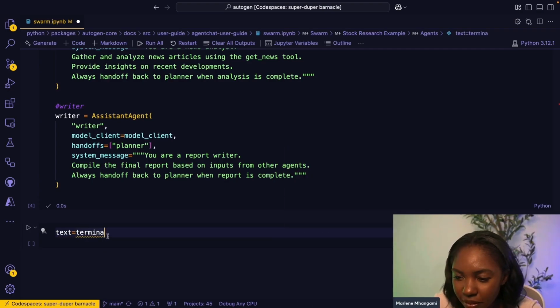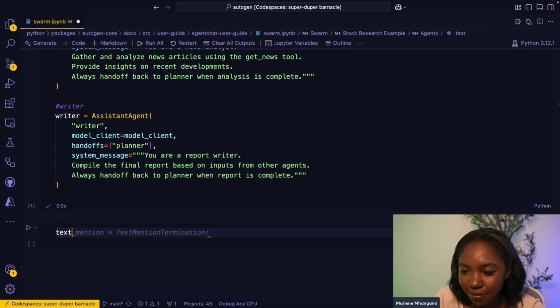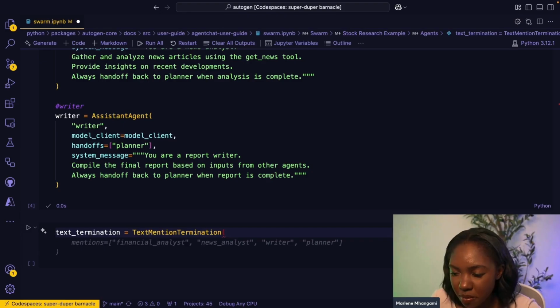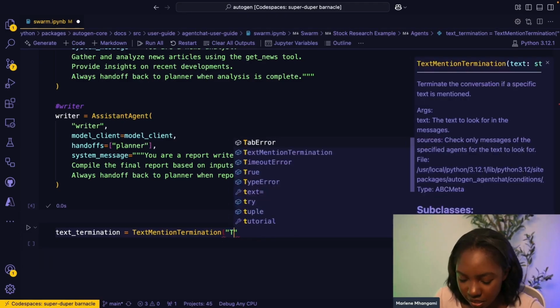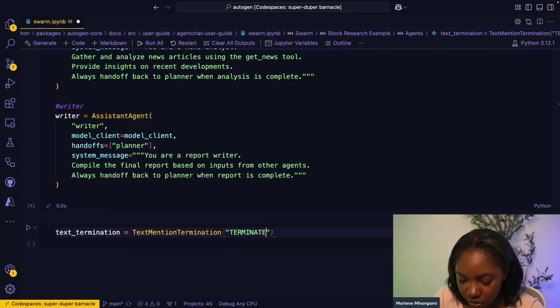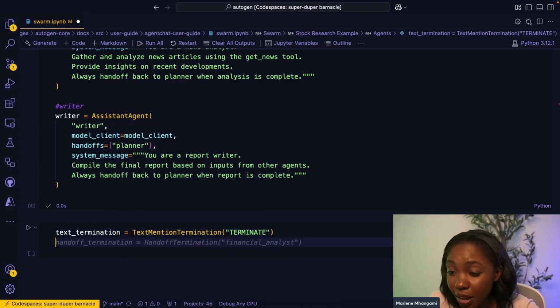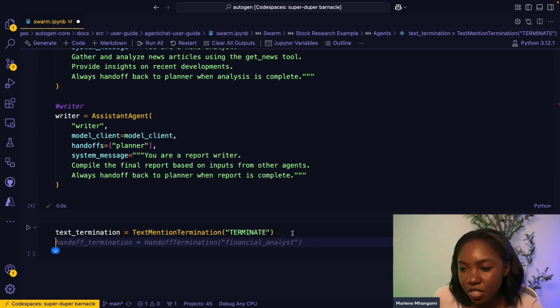That should not be that text. Oh my goodness, text termination. And that is going to equal text termination, mention termination, and this is the word terminate, is the word that we are going to have Swarm look out for and stop the system when this word is there.